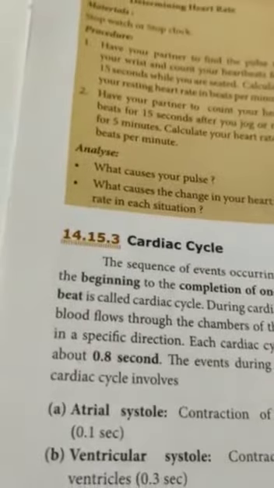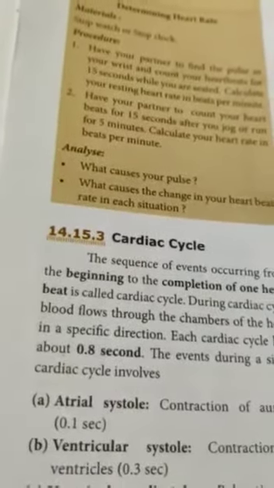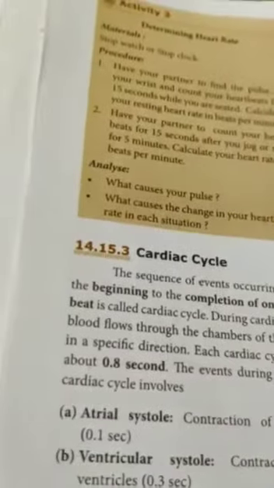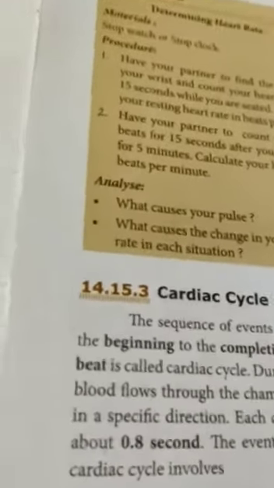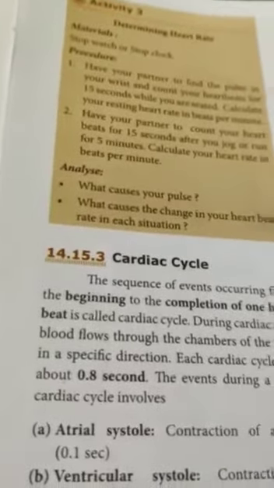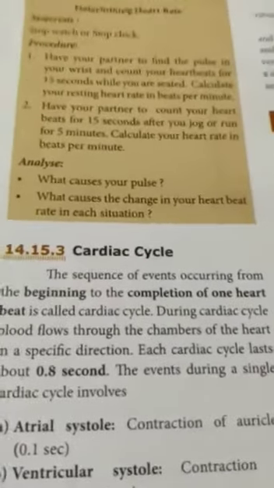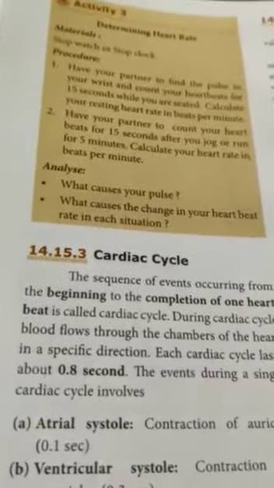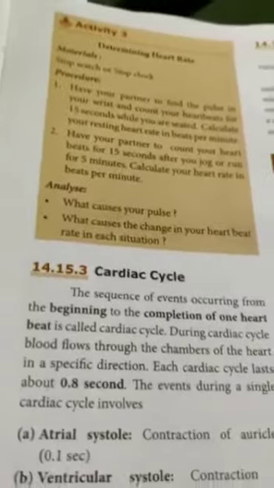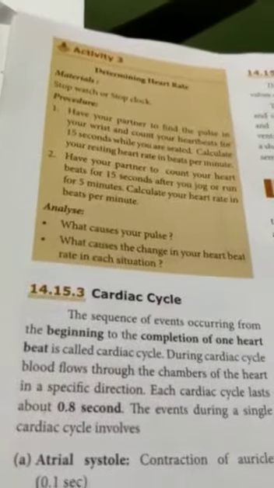That means all the chambers, four chambers of the heart will be contracted, and after the relaxation, again the heart will be contracted. So starting from one heartbeat to the completion of another heartbeat, beginning to the completion of one heartbeat is called the cardiac cycle.